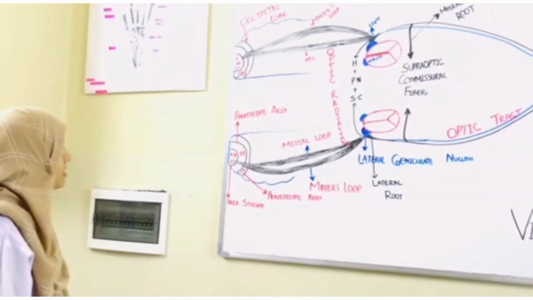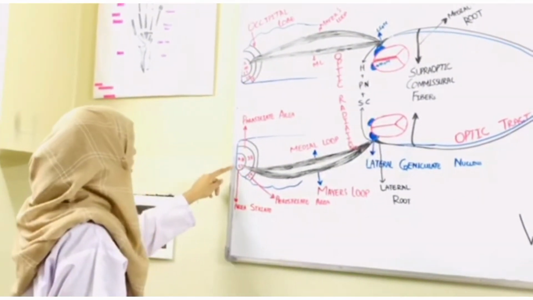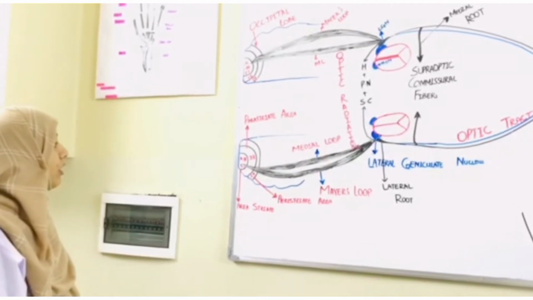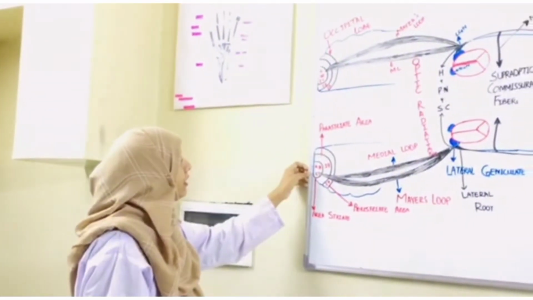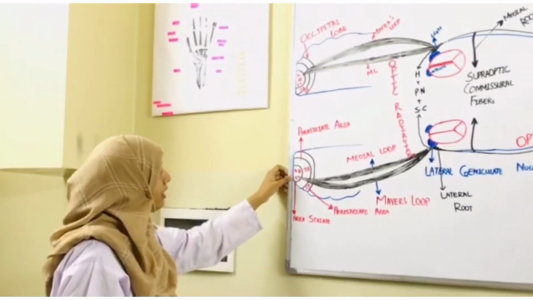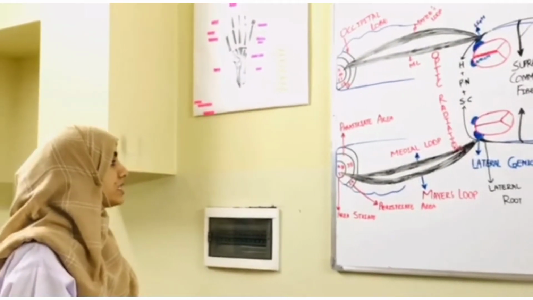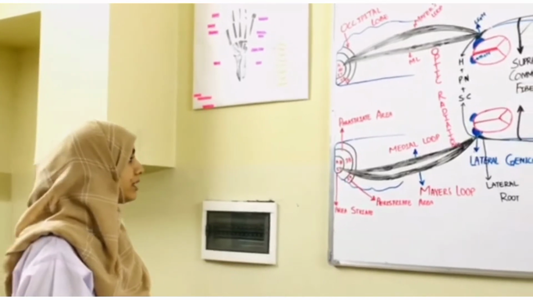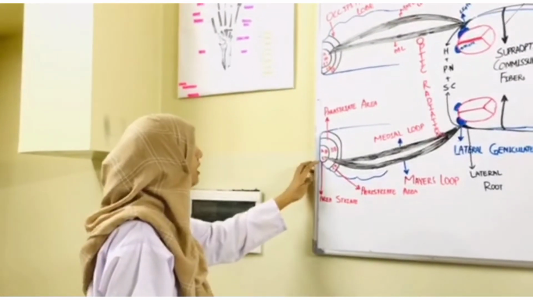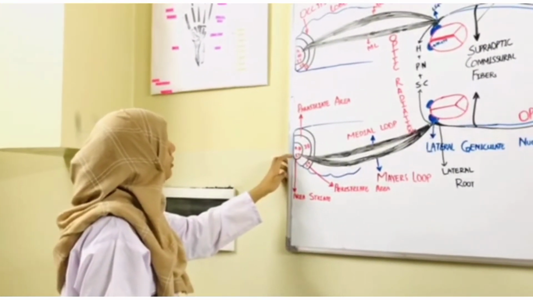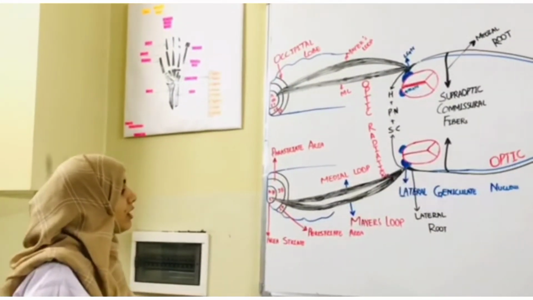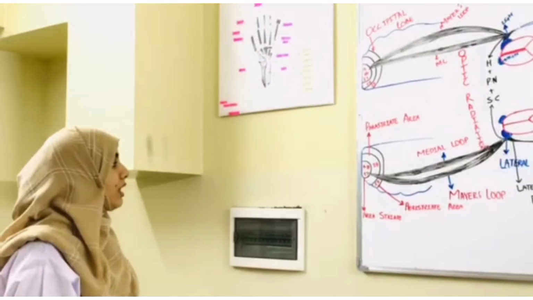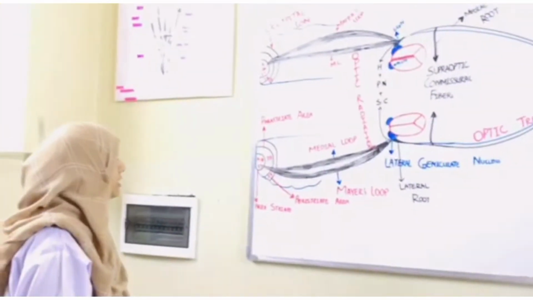Then at the last, these fibers terminate in the visual center, which is present in the occipital lobe near the calcarine gyrus. In the calcarine gyrus, the main visual center is the striate area 17, and near area 17 there are also area 18 and area 19, which are the associative areas of the visual cortex.